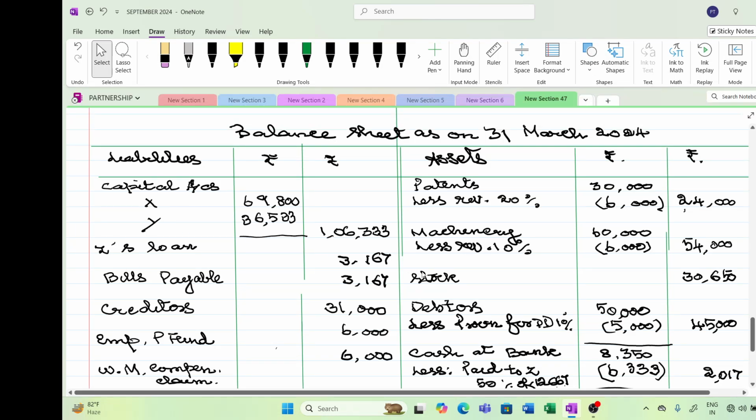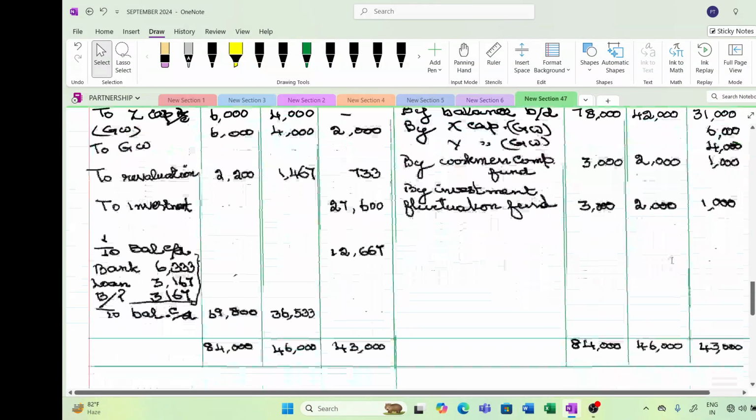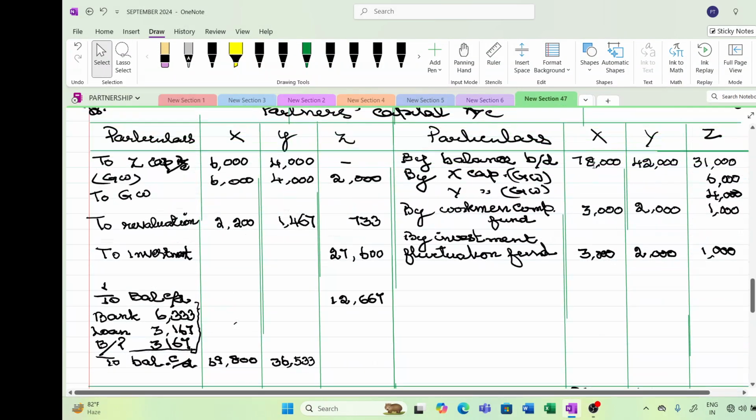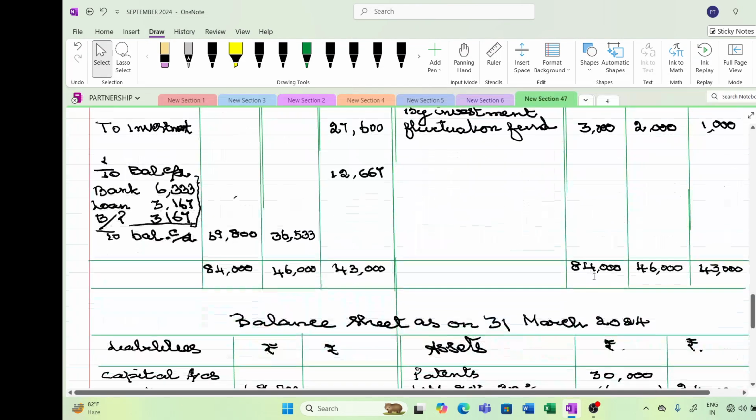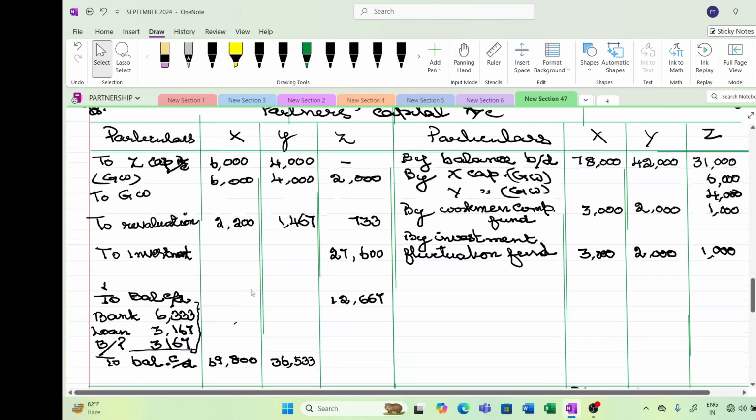Now let us close the partners X and Y's capital account. Now X's capital account, 78 plus 6, 84,000 we have carried here, and 6,000 goodwill, and this 6,000 is the existing goodwill and revaluation loss.